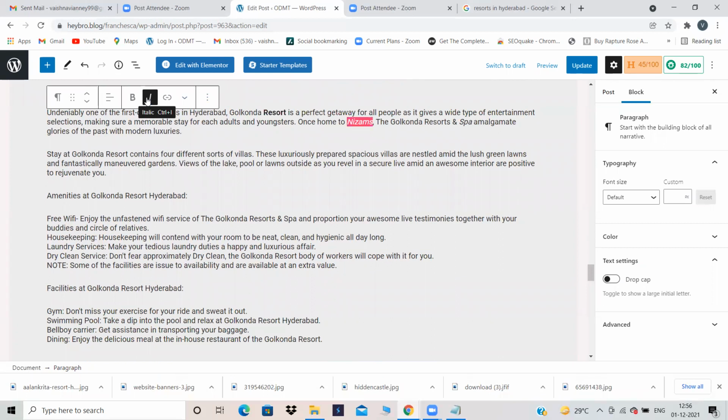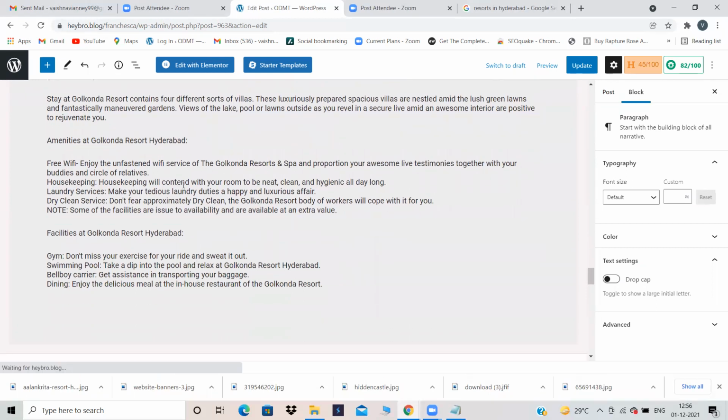Let's take this italics. Hygienic is there over here. Let's make it bold. Restaurant is there over here. Let's make it italics. So I have given bolds and I have also given italics.